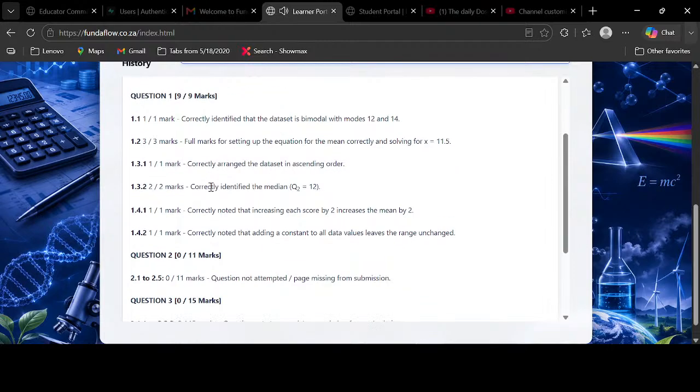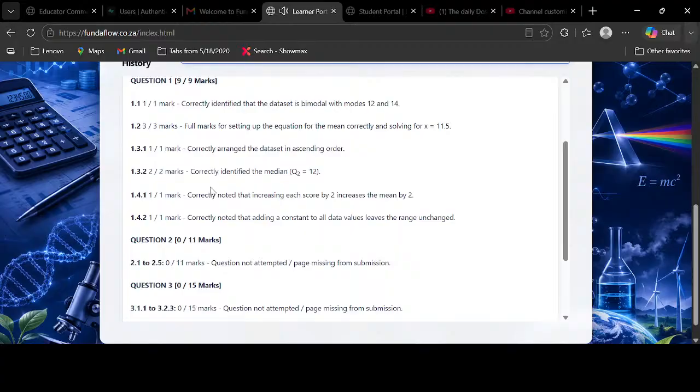Correctly arranged the data set in ascending order. 1.4: 2/2 marks. Correctly identified the median, Q2. 1.5: 1/1 mark. Correctly noted that increasing each score by 2 increases the mean by 2. 1.6: 1/1 mark. Correctly noted that adding a constant to all data values leaves the range unchanged.